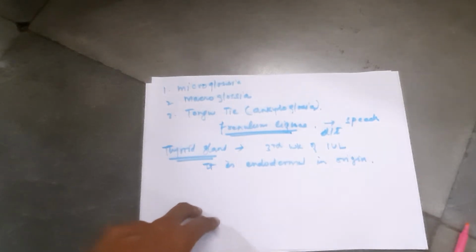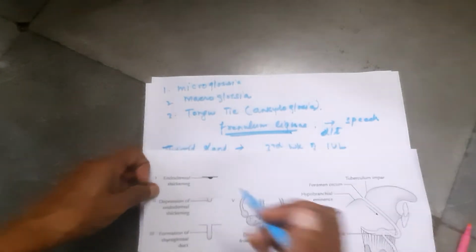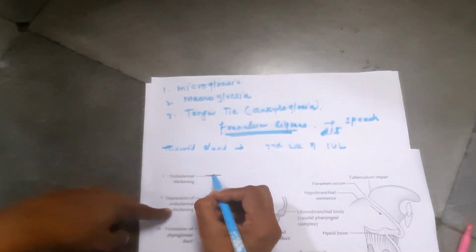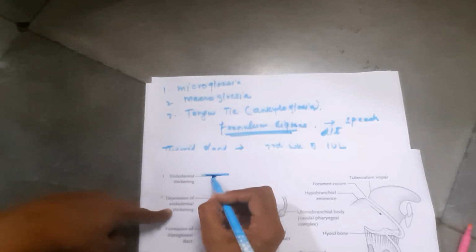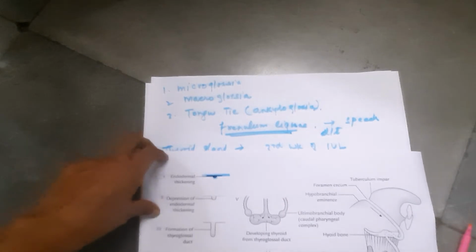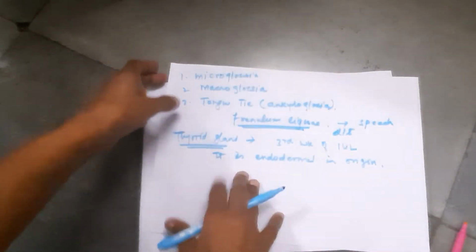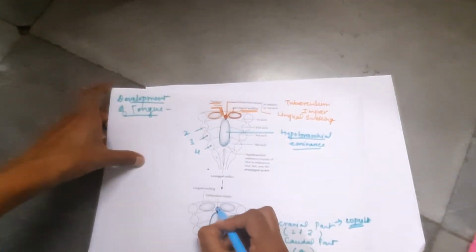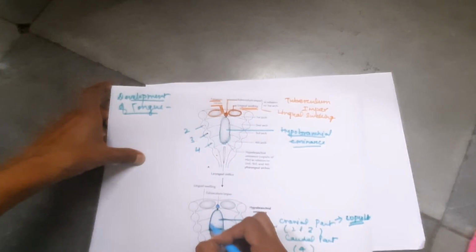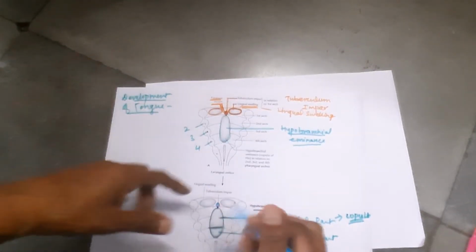Endodermal thickening in the midline of the floor of the primitive pharynx. This is the endodermal thickening. In the floor of the primitive pharynx, one endodermal thickening will lie just between the tuberculum impar and the copula.